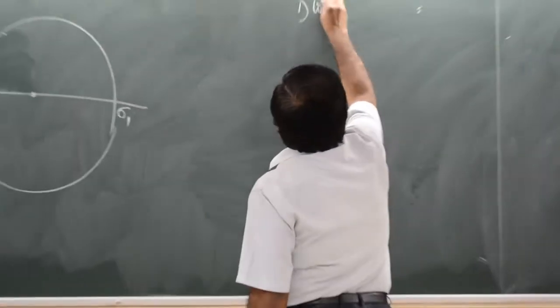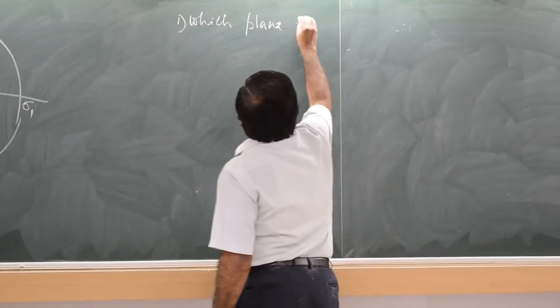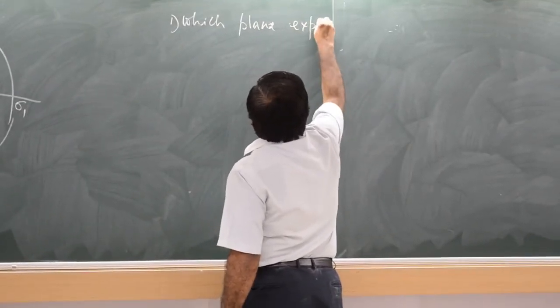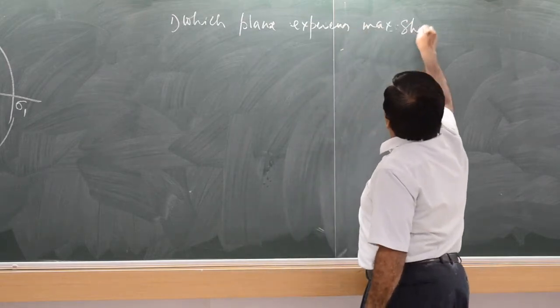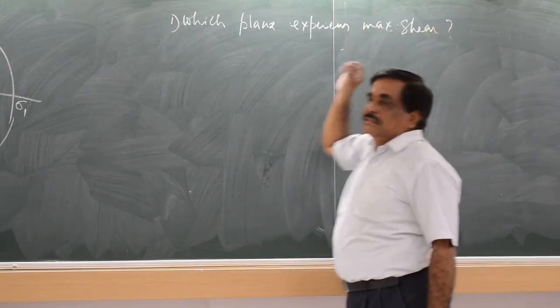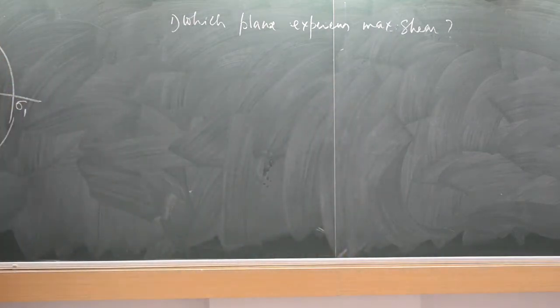which plane experiences maximum shear? Maximum shear. So which plane? So this point will be having maximum shear. You see, any other plane you see on this curve will have less shear.